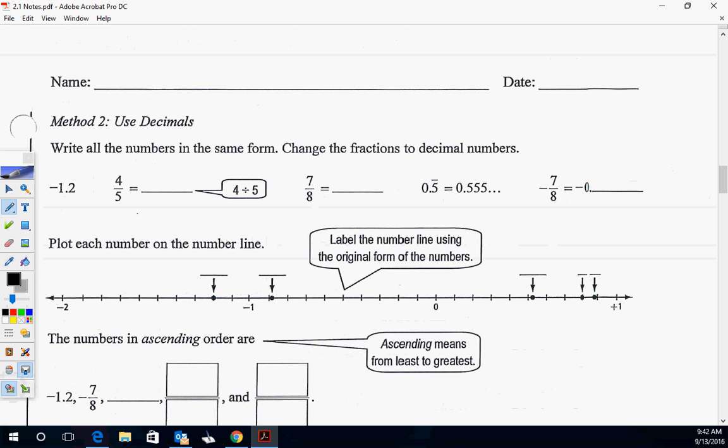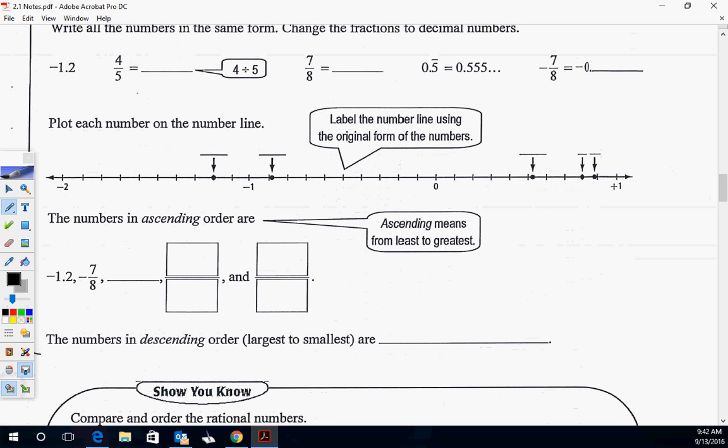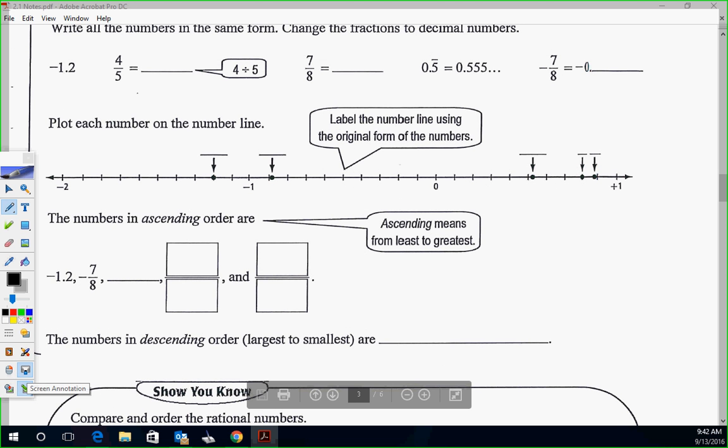Method 2, you can use decimals. We can just put them all into decimal form, so it's kind of putting them all on the same playing field. Because we had some fractions, some decimals, just make them all decimals. So like 4 over 5 is 0.8. 7 over 8, what's that? I think it's 0.875, is that right? Okay, thanks. 0.875, and then negative 7 over 8 is negative 0.875.